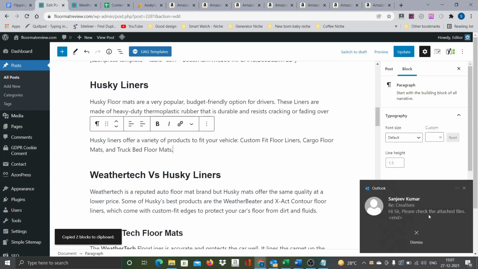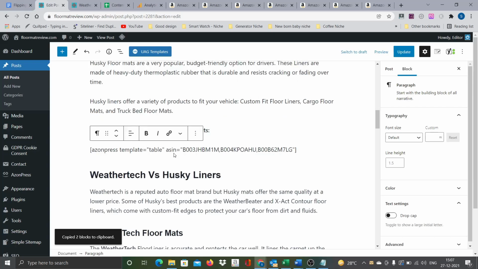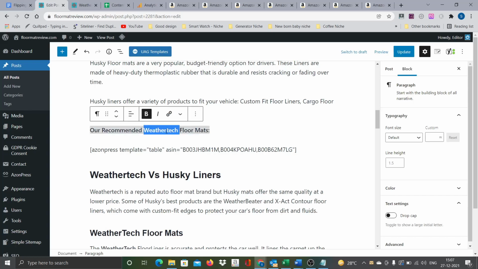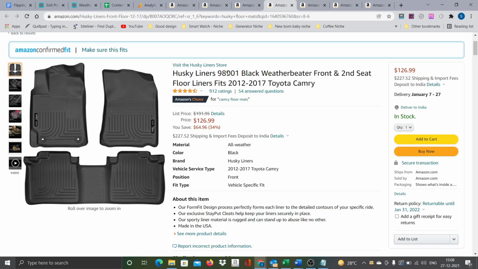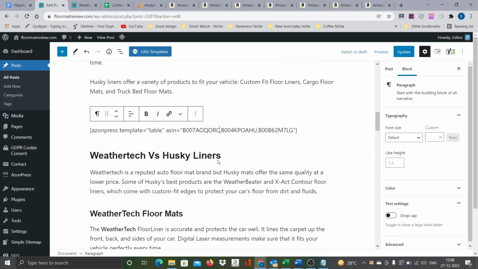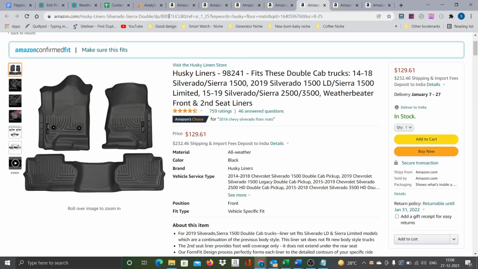Go to Husky liners, and then here you say recommended Husky liners, Husky liner mats, and then I just search for three more here. So this is Husky liner, this is the ASIN number, and then this is the one, and that's we are done, right? Second one, here is the ASIN number.